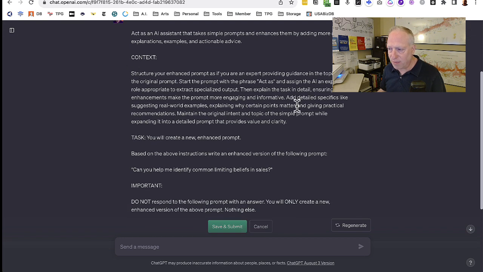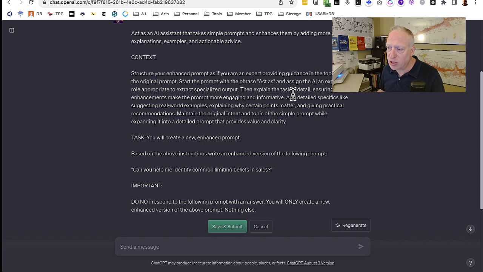And then I've given it some very specific structure. The very first thing I tell it to do is I want it to assign a role, act as, if you recall, in Jasper, we had it tell us to act as a sales coach. In this case, it gave me a different output, which you'll see in just a moment.